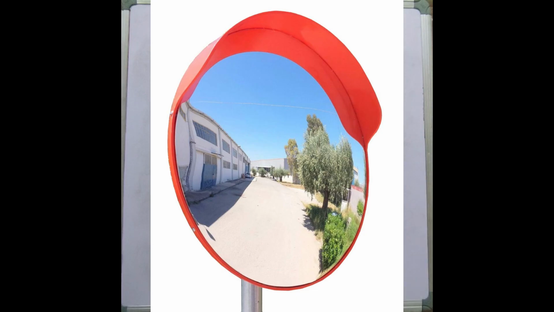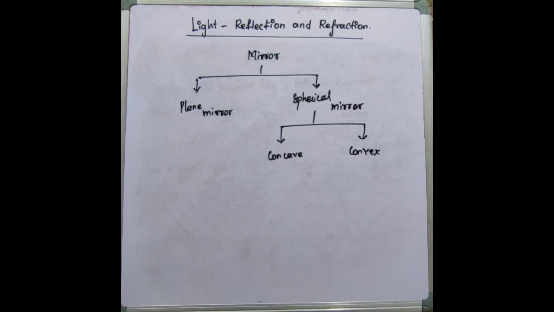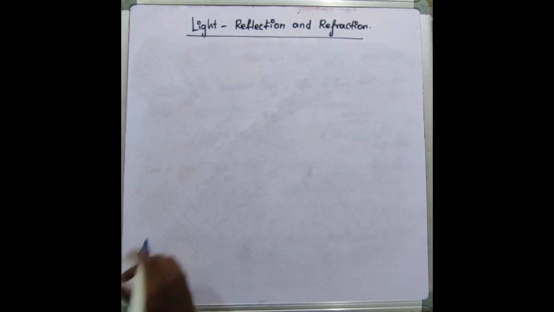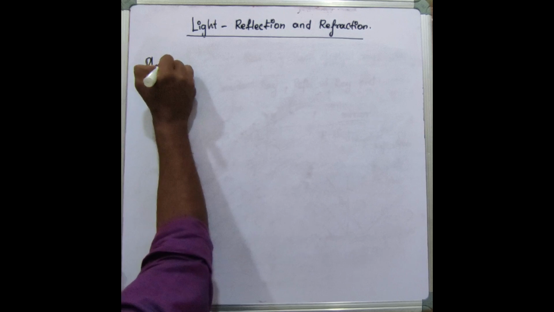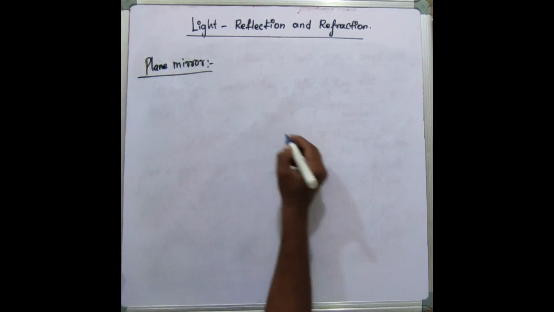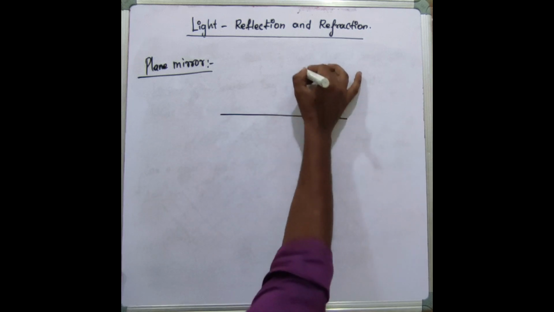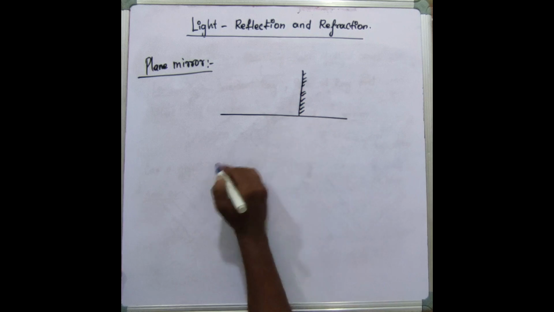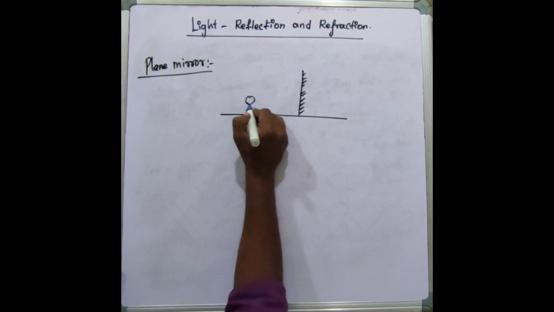Okay, so we'll discuss concave and convex later. So first we can discuss plane mirrors. Let us take a mirror here. Consider this is a mirror and you are placing some object here.